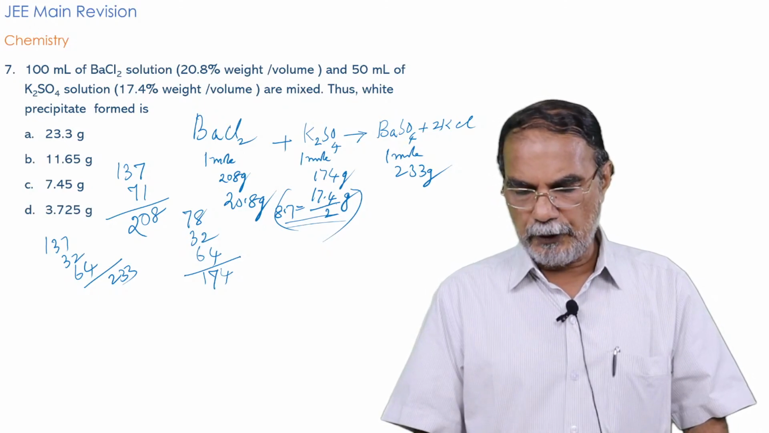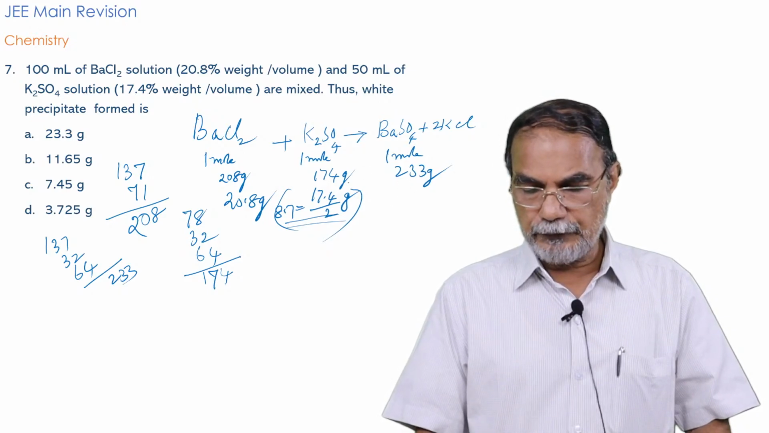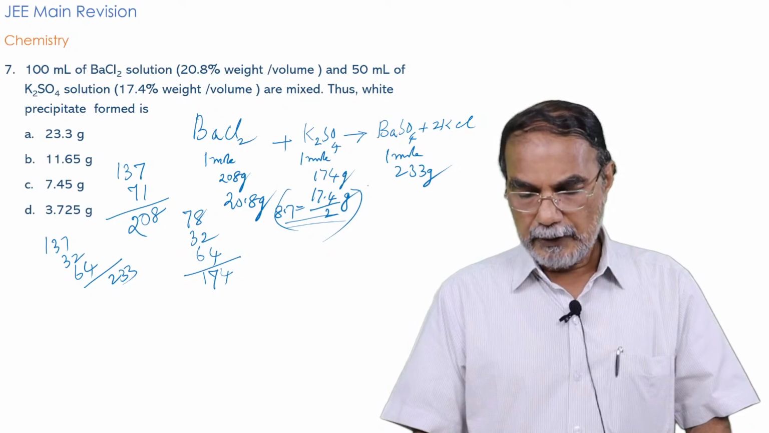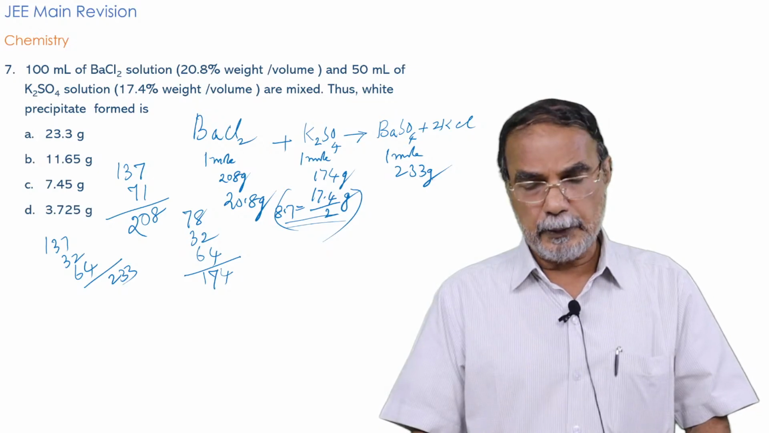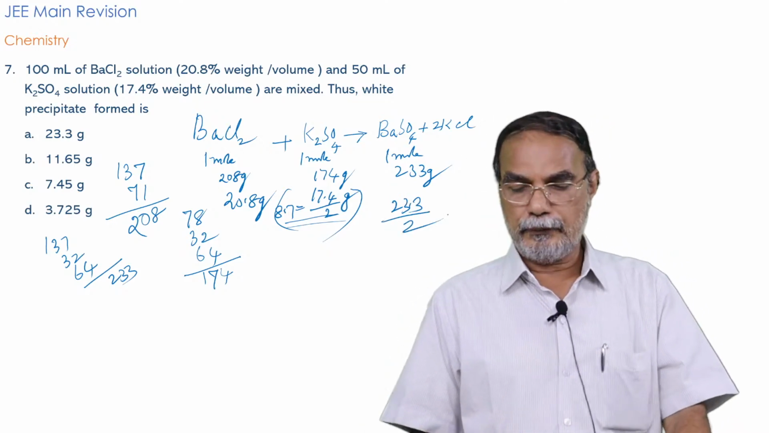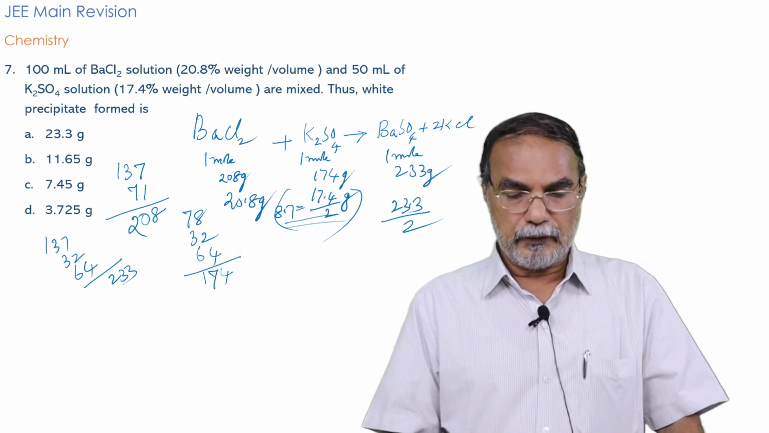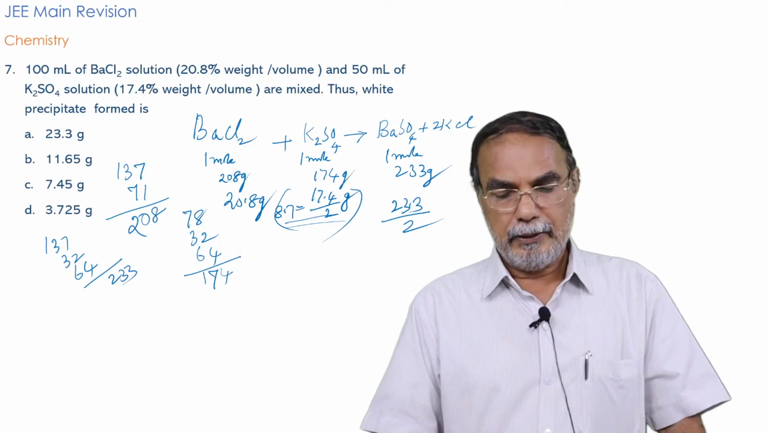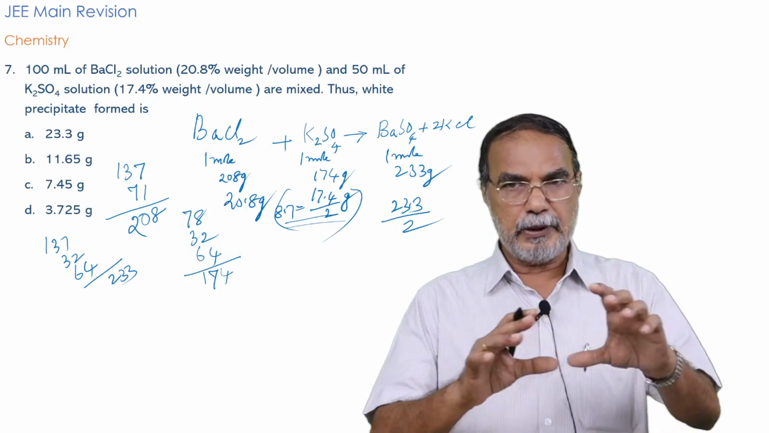If it is 17.4, you will get 23.3. If it is 174, you will get 233. If it is 17.4, you will get 23.3, okay? And if it is 8.7, you will get 23.3 divided by 2 gram of barium sulfate. I repeat, for 1 mole barium chloride, you have 1 mole potassium sulfate and 1 mole barium sulfate if there is complete reaction.